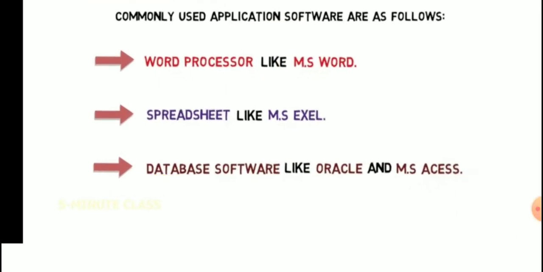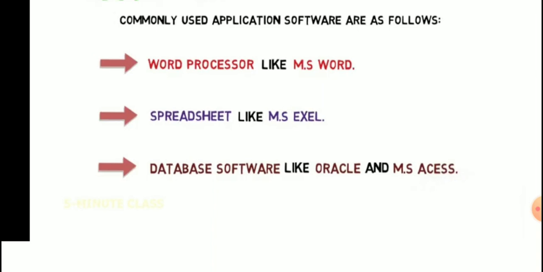As I said earlier, word processors like MS Word, spreadsheets like MS Excel, and database software like Oracle and MS Access are some examples of application software. Okay, as you know very well, Word is used to type and prepare any document, and MS Excel is mainly used for performing calculations, and Oracle and MS Access are used for preparing a database. These are examples of application software.